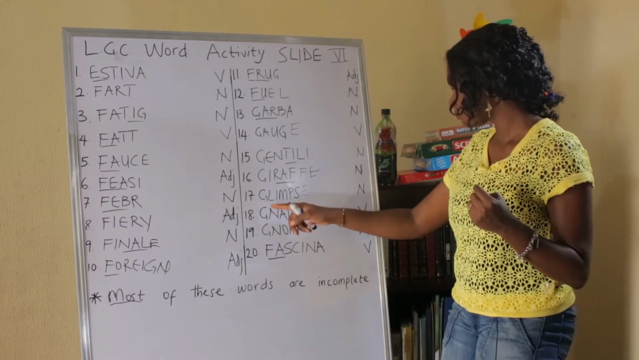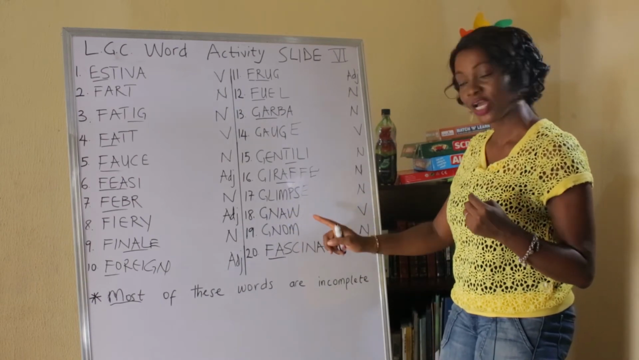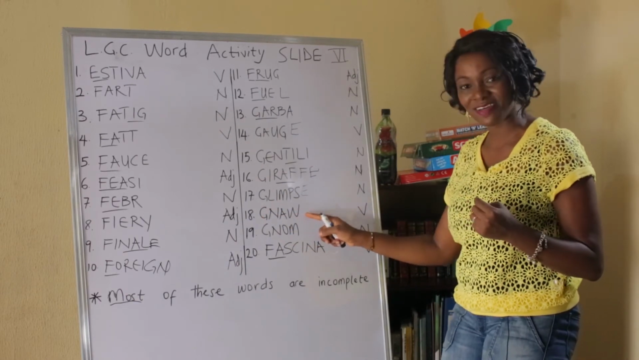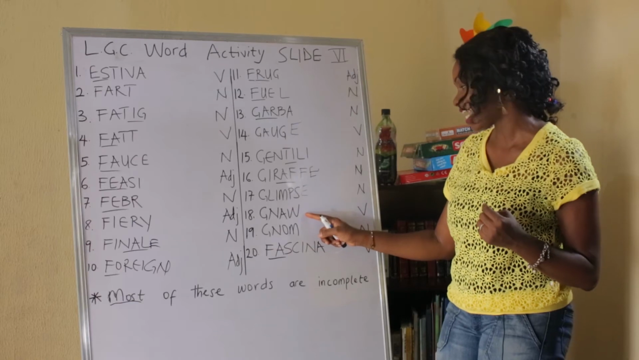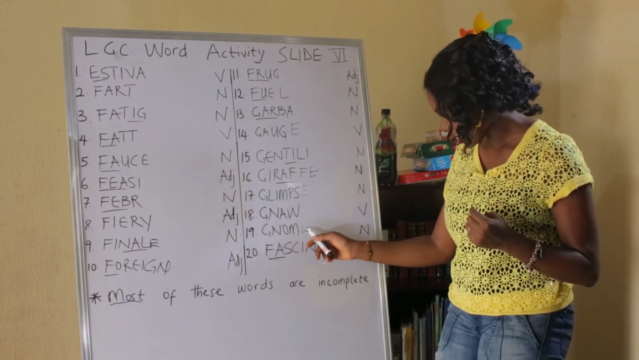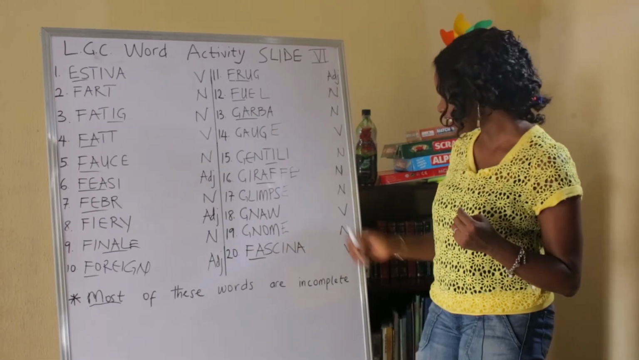This is a verb, it is gnaw. Gnaw, the G is silent, and it is complete. Now that is another complete word that we have on this slide. This is a noun and it is gnome. It has an E right here. Lots of silent E's here.